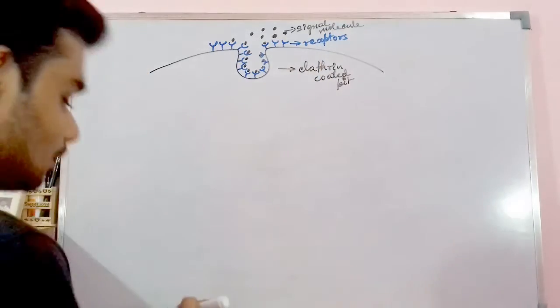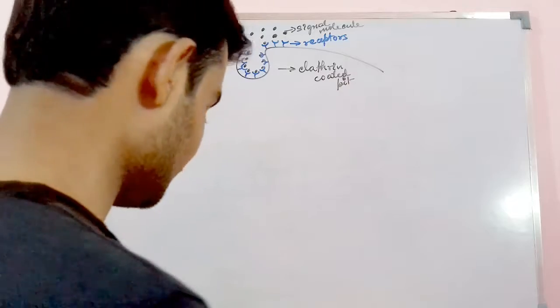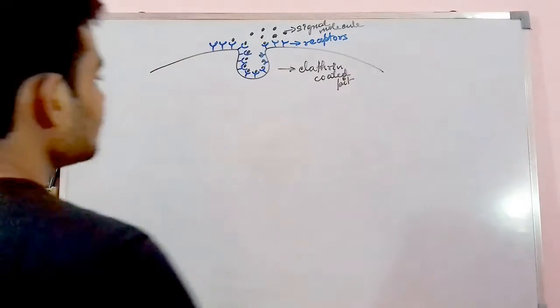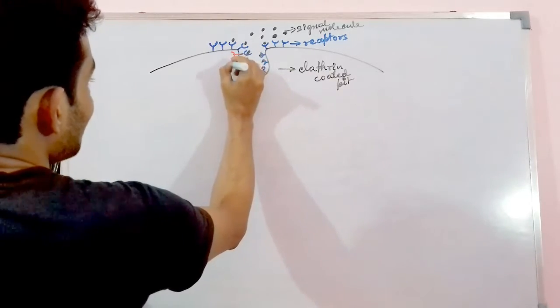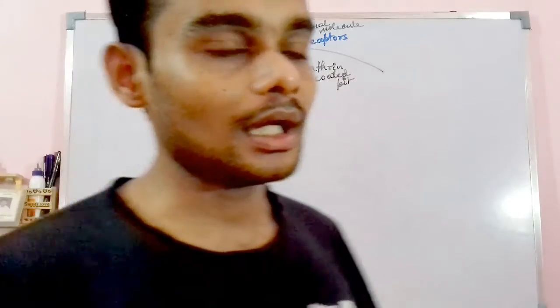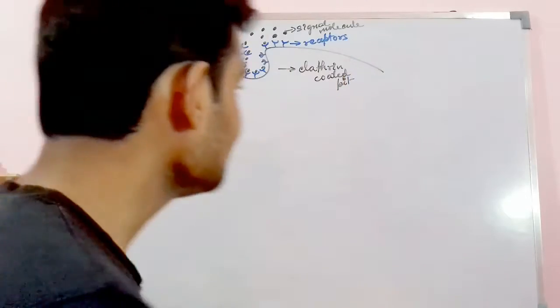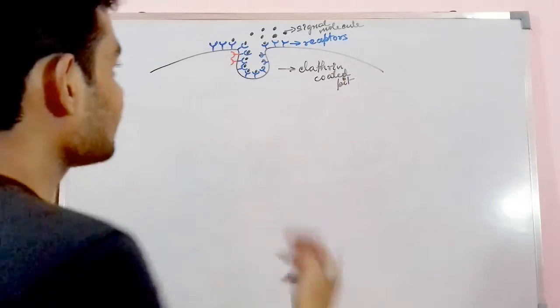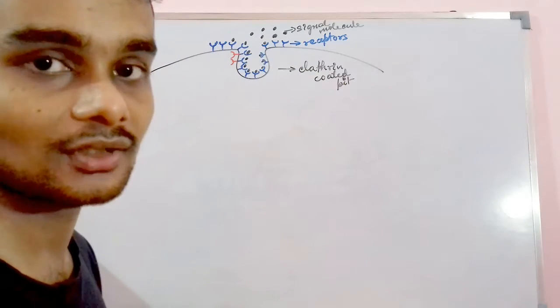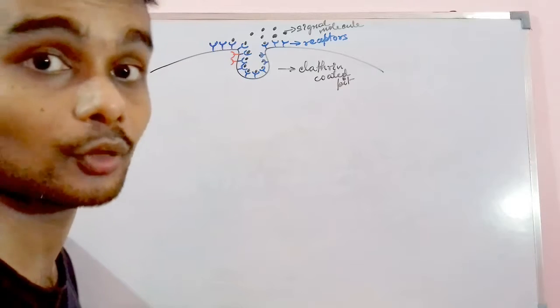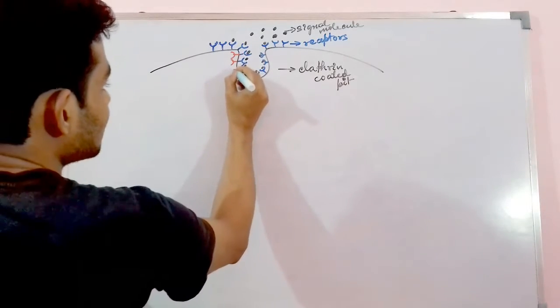So these are all the signaling molecules. Now, what is the clathrin here? Clathrin is a type of protein, a kind of anti-receptor molecule, which helps in neutralizing the action of the primary receptor molecule. It is also a kind of cell signaling molecule, a protein, which is called clathrin.